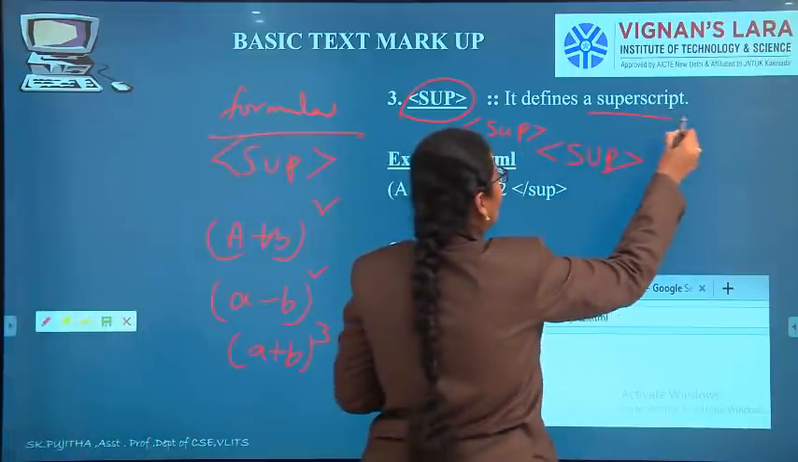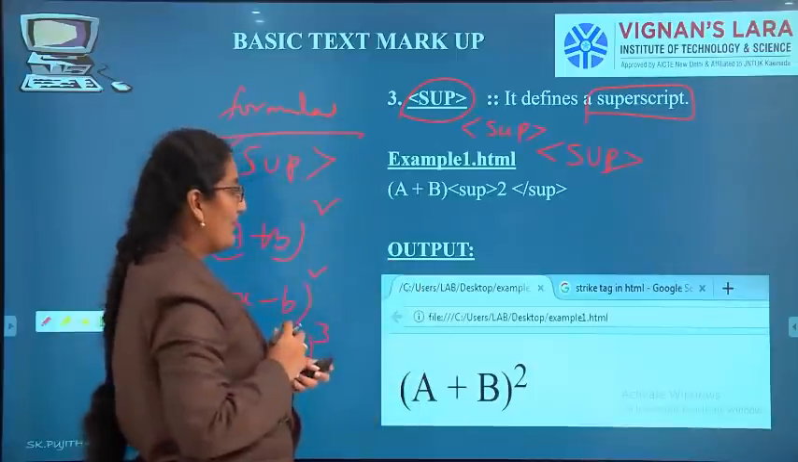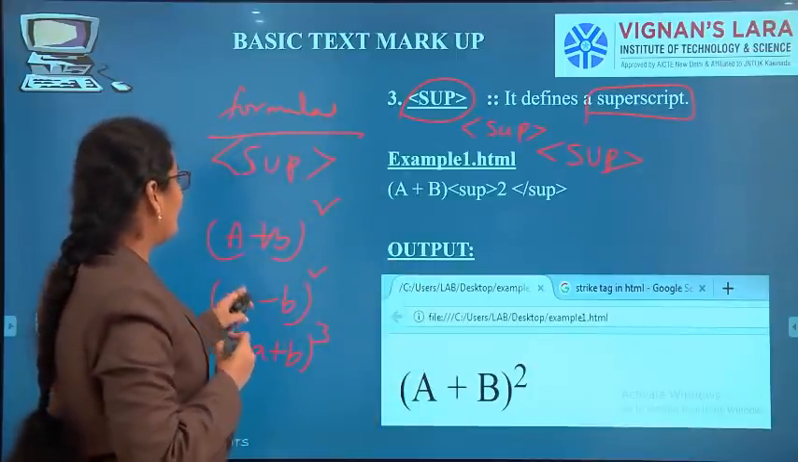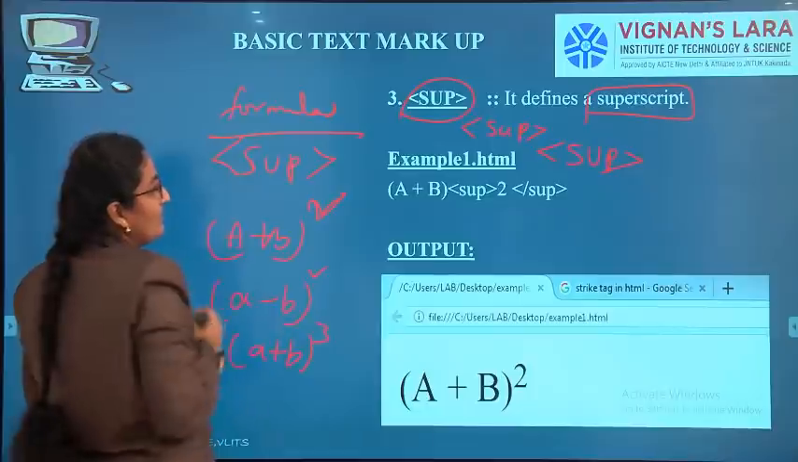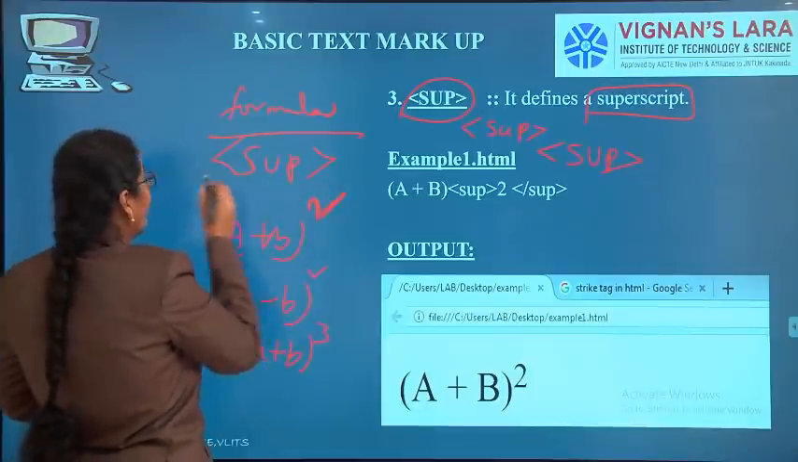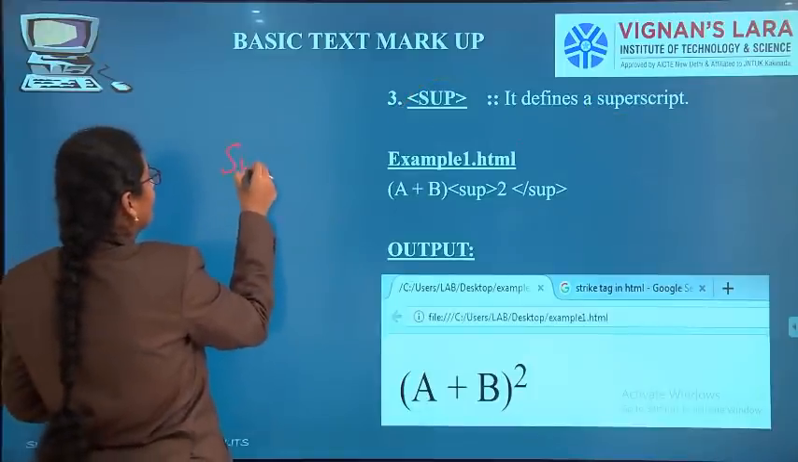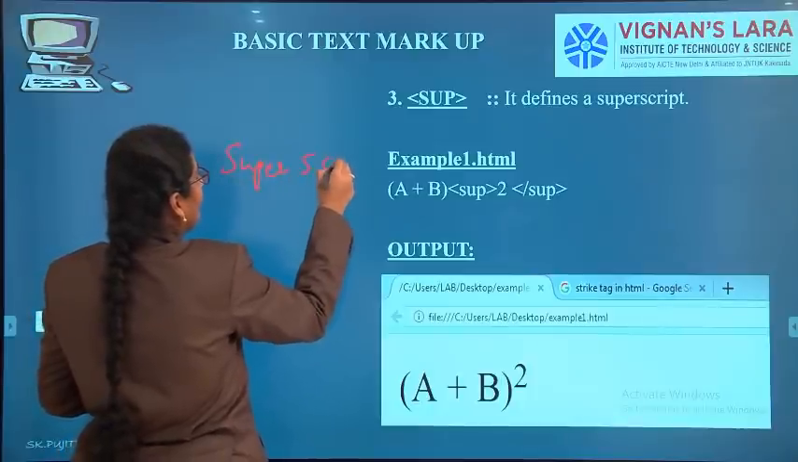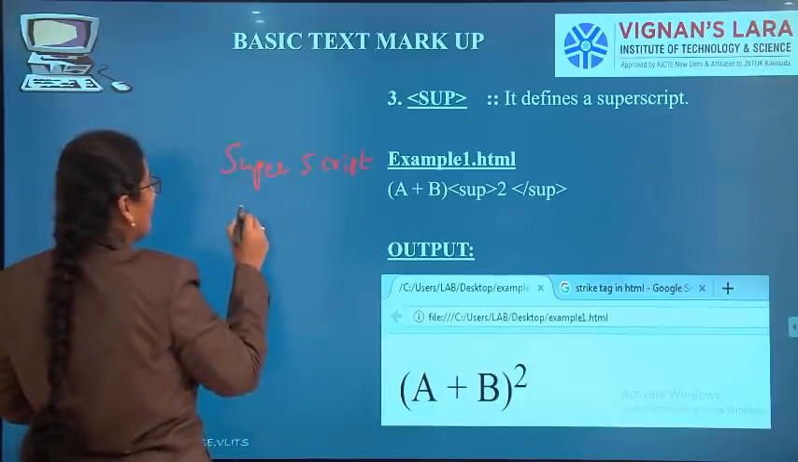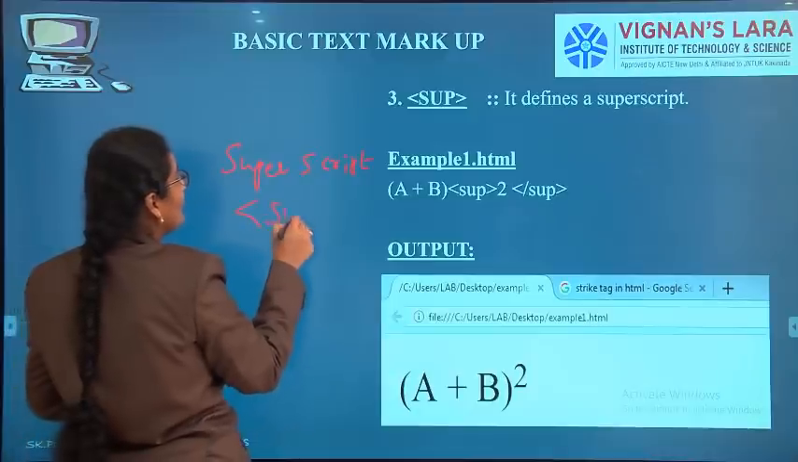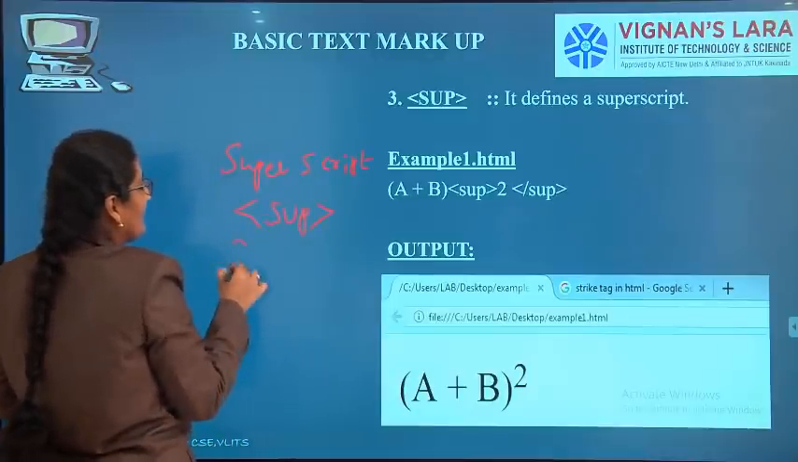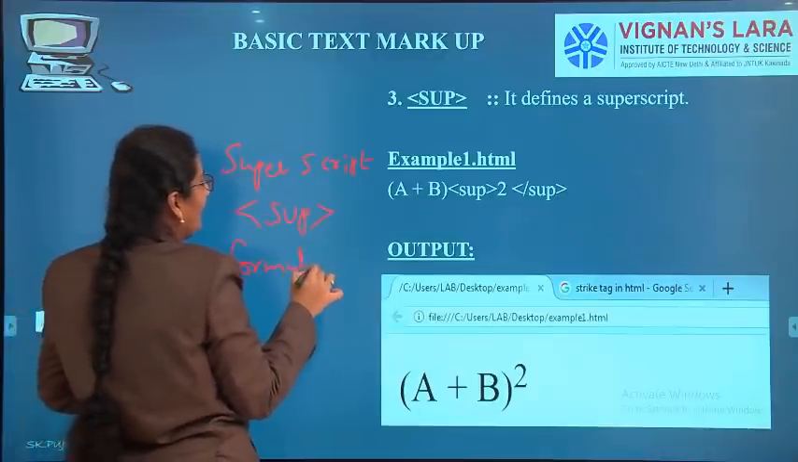Superscript is nothing but giving the power values. If you want to give power values, we are using superscript. This superscript is also called as the SUP tag. This SUP tag is used for generating formulas.